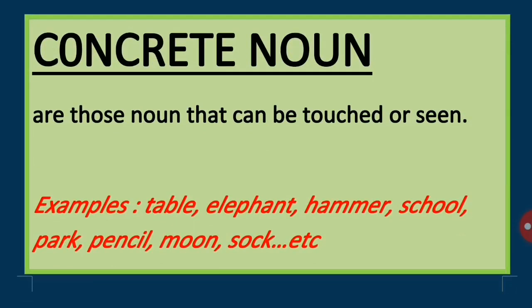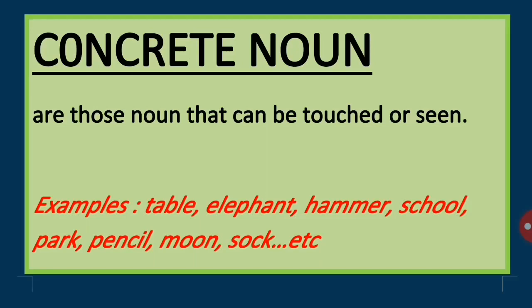Concrete nouns are those nouns that can be touched or seen, felt, heard, or smelled. It means you can see, touch, hear, smell, or taste it. Some examples of concrete nouns are table, elephant, hammer, school, park, pencil, moon, sock, dog, tree, apple, etc.